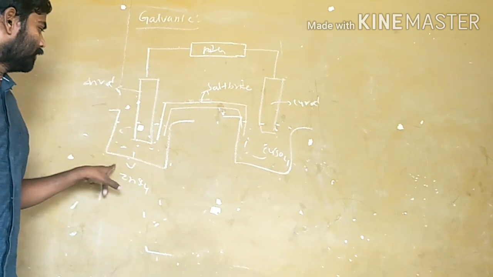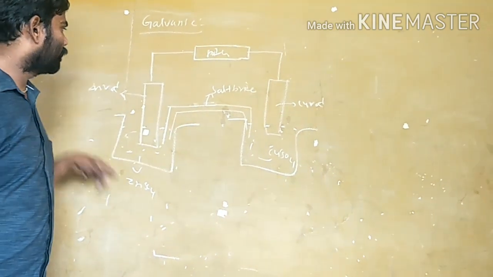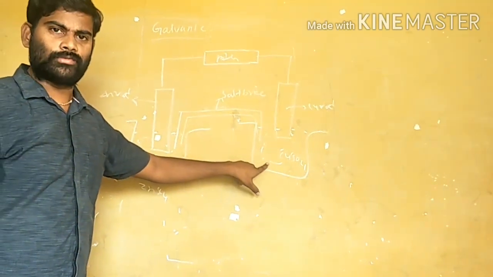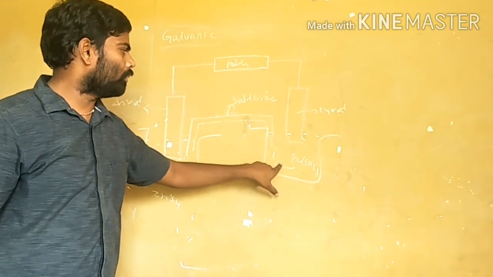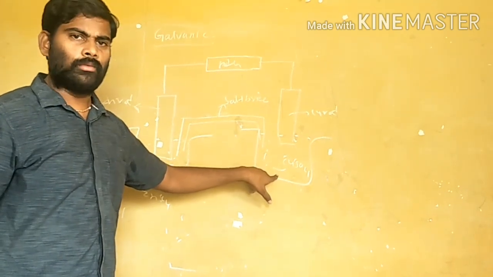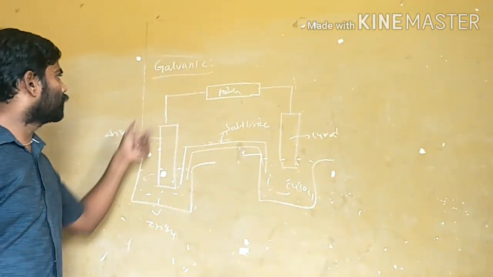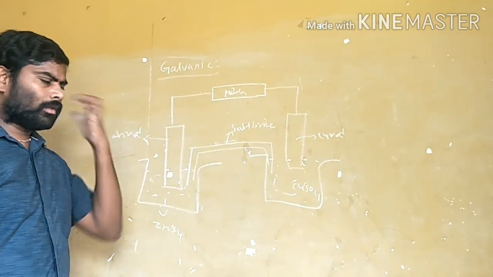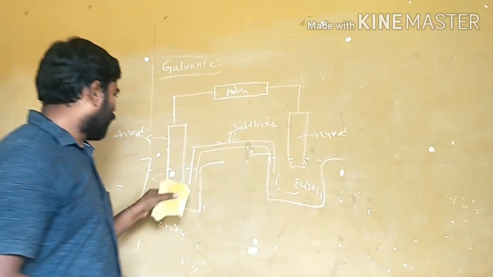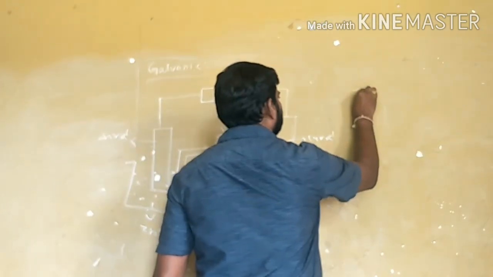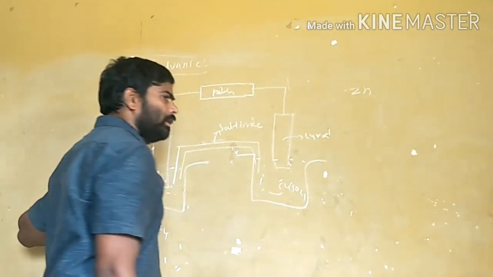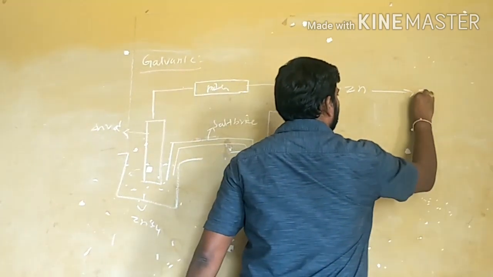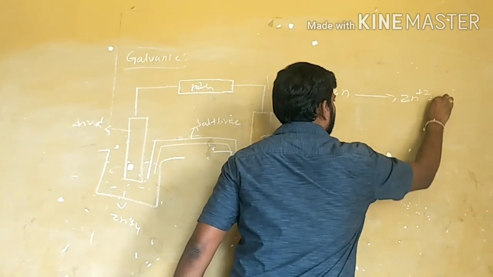This is the zinc electrode on the left side. This is the anodic half cell. The right side is the copper half cell, the copper electrode. This is the cathode. Altogether, this is a galvanic cell. See here, at the anode, on the left side, Zn gives Zn plus 2 plus 2 electrons.